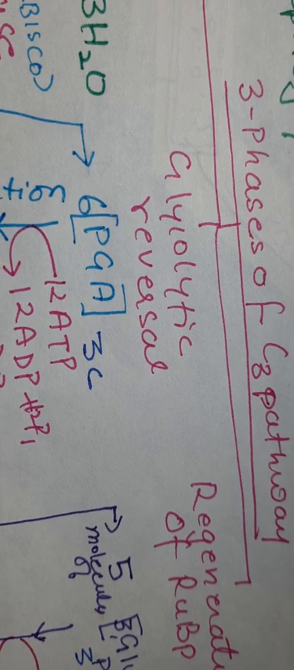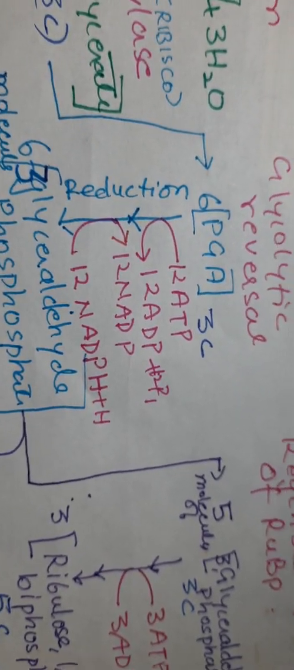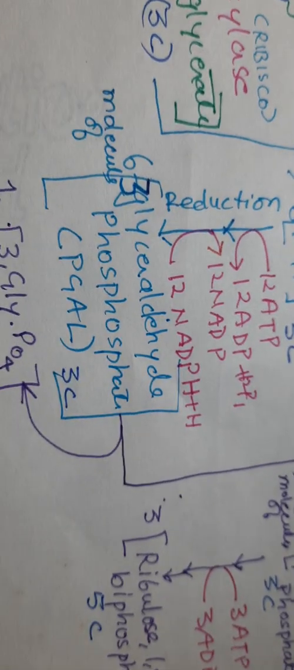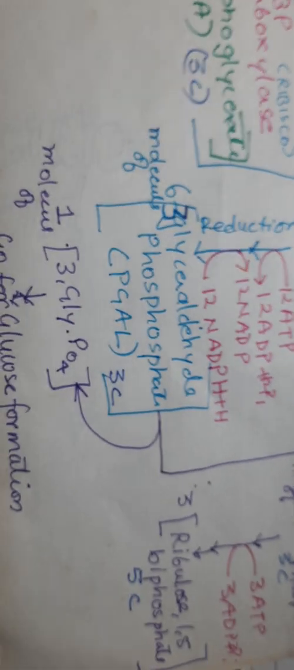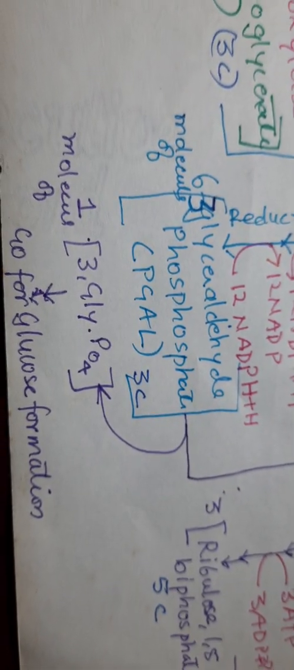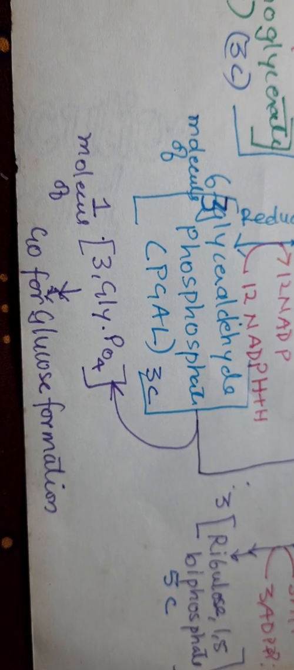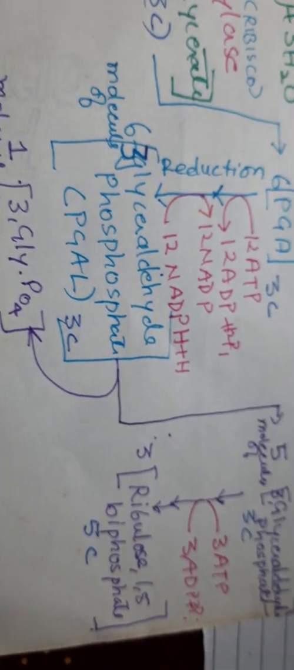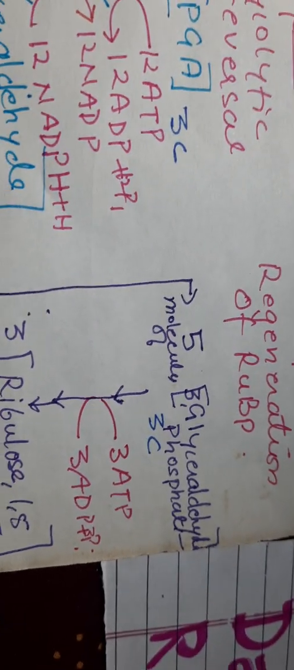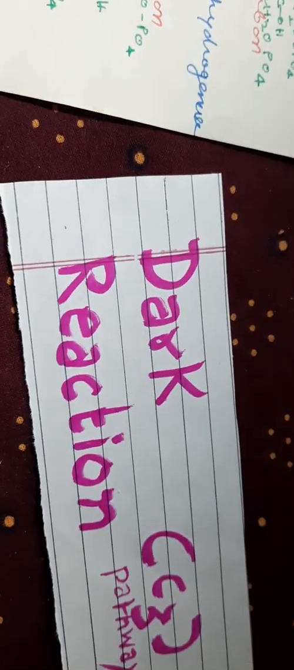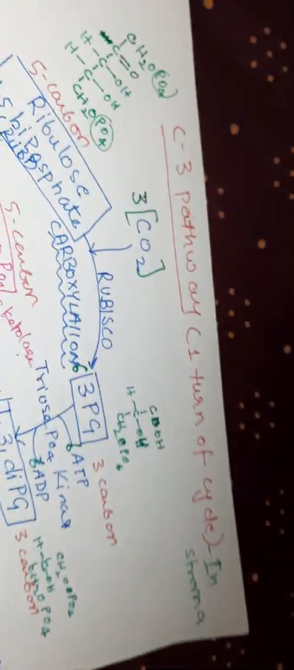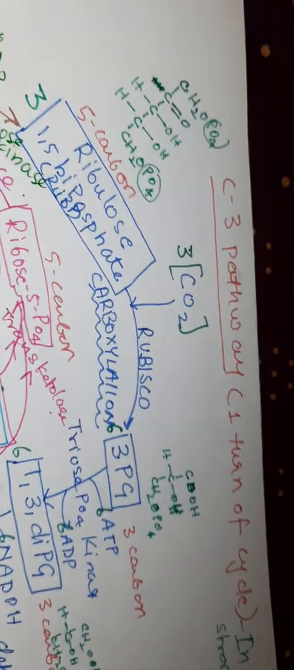Glycolytic reversal. In the glycolytic reversal, the 3-phosphoglycerate is converted to glyceraldehyde 3-phosphate, and one molecule of glyceraldehyde 3-phosphate goes for the formation of glucose, where the rest of the 5 molecules of glyceraldehyde 3-phosphate regenerate the ribulose 1,5 phosphate. So that is the regeneration of RUBP. Now we will see the detailed reaction. You know that the C3 pathway occurs in the stroma of the chloroplast.